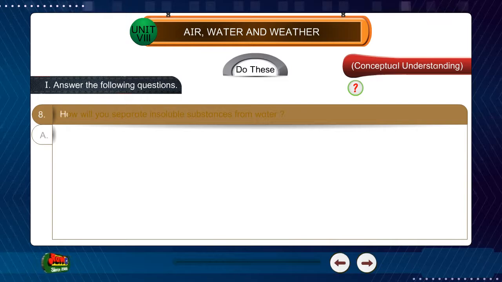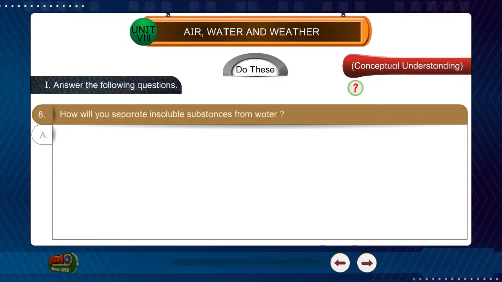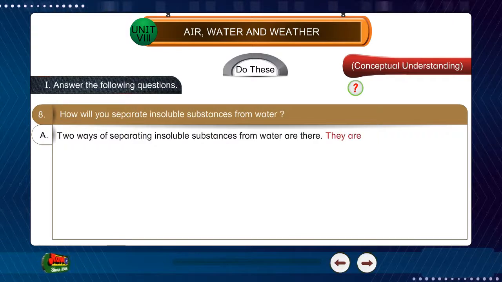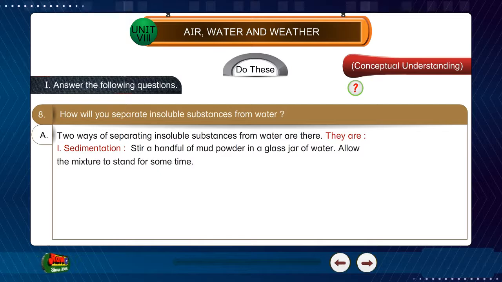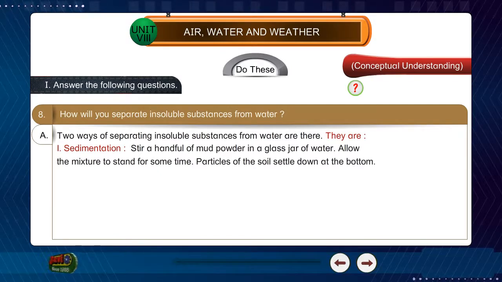8. How will you separate insoluble substances from water? Answer. There are 2 ways of separating insoluble substances from water. They are 1. Sedimentation. Stir a handful of mud powder in a glass jar of water. Allow the mixture to stand for some time. Particles of the soil settle down at the bottom.